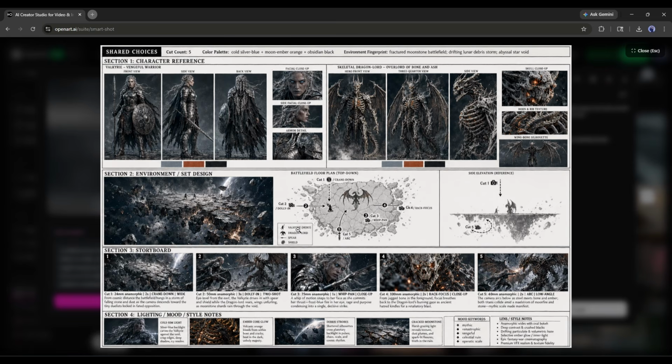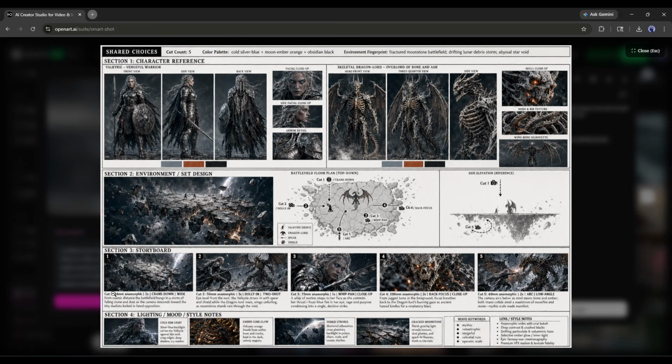But here's the part that really got me. On the right, there's a top-down floor plan. You can see the Valkyrie and Dragon Lord's position, the camera angle and shot type. This is a blocking diagram. A real production designer draws this by hand so the director knows exactly where everyone is at every moment of the scene. Smart Shot plotted it automatically on a map with camera paths. I genuinely did not expect this.